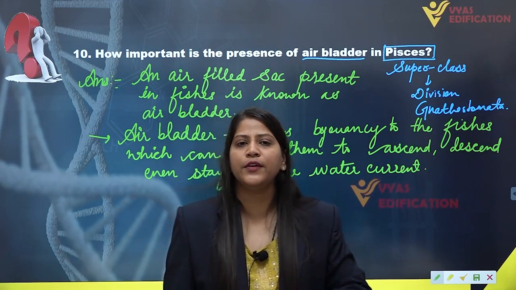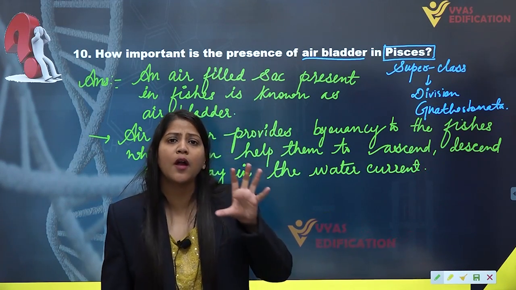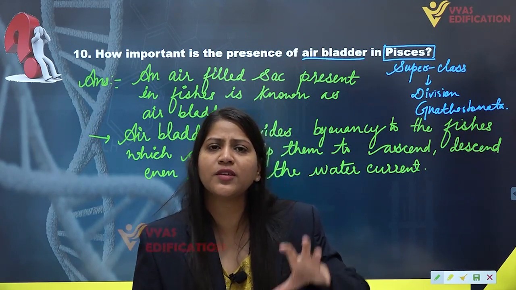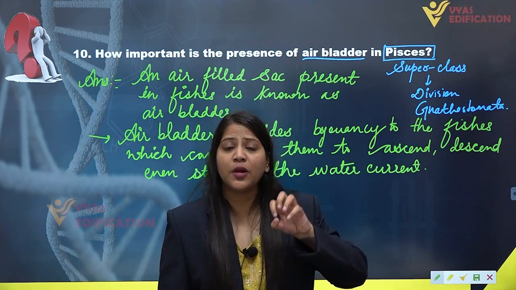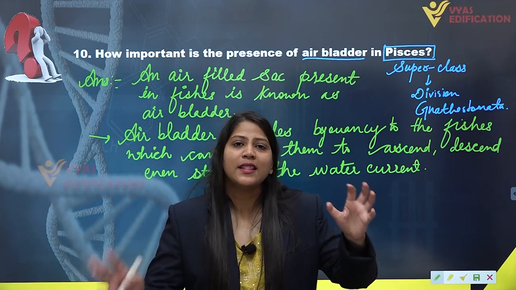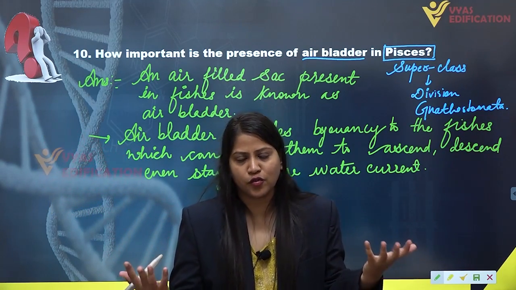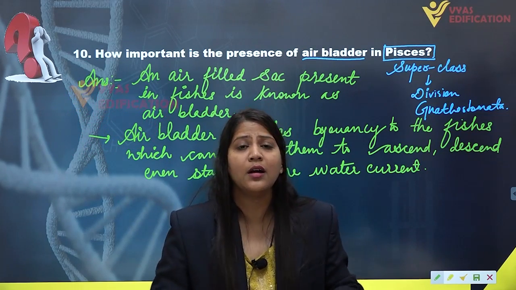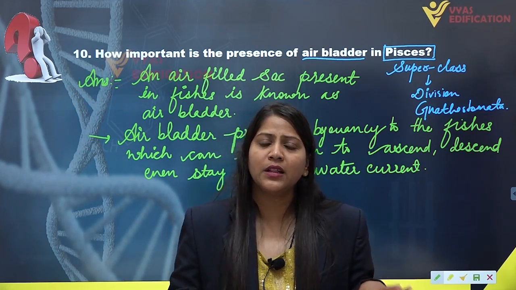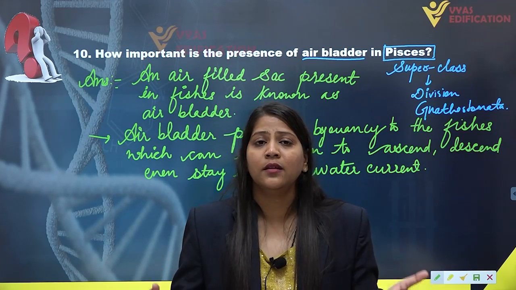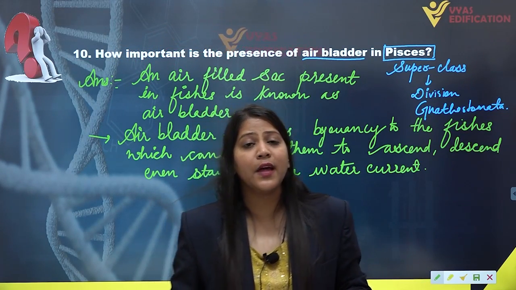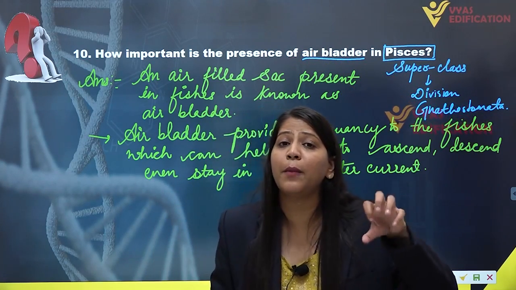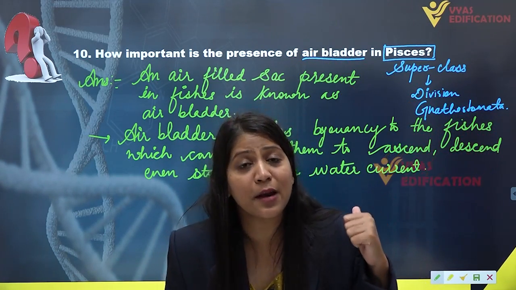But the small fishes, the freshwater fishes, the bony fishes we call them, the fishes whose endoskeleton is made up of bones, they can stop their swimming, they can ascend in water, they can descend in water, they can stop swimming in water currents because they have air bladder in their body. They will not sink because they are provided with buoyancy with the help of their air bladder.